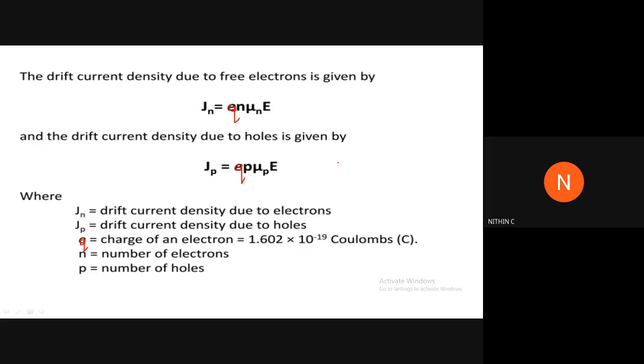You can just note this. Drift current density due to free electrons is given by Jn is equal to Q n mu n E, and Jp is equal to Q p mu p E, where Q is the charge of an electron, that is 1.6 into 10 raised to minus 19 coulombs. p and n are concentration values, mu n and mu p are the mobility values, and E is the applied electric field or applied voltage. Current density is always represented in terms of J.